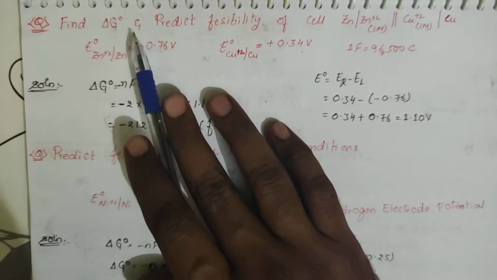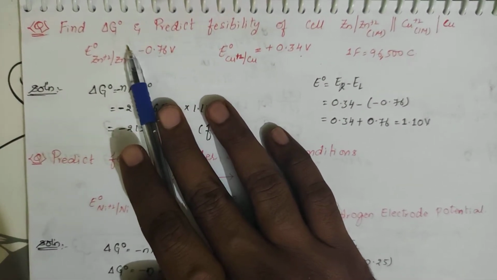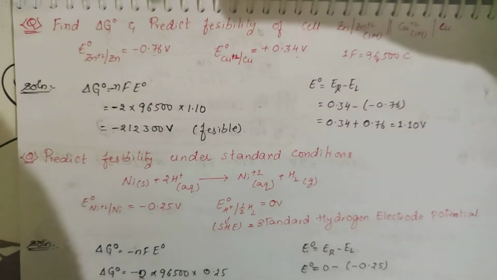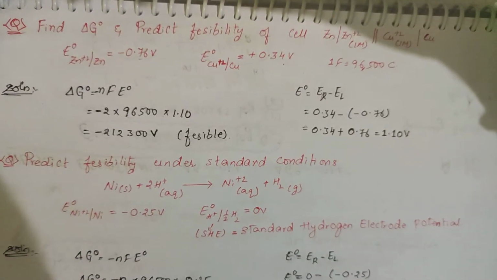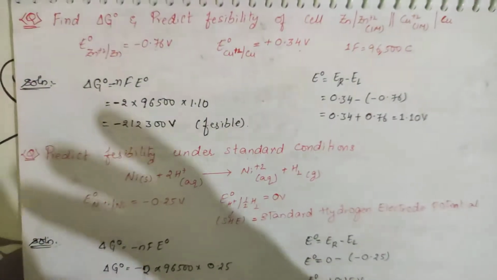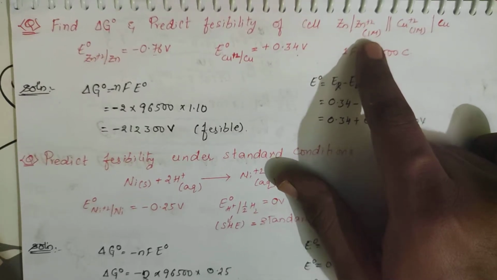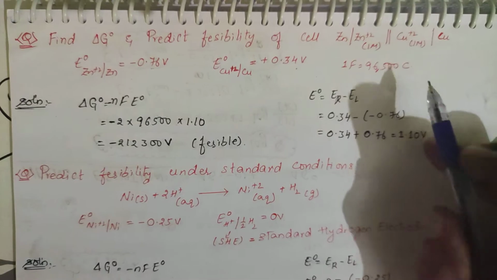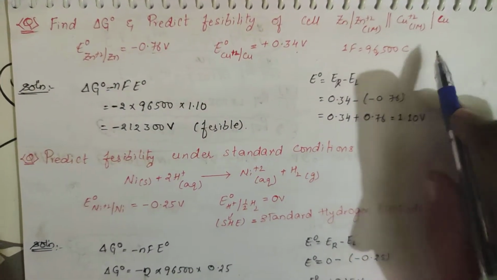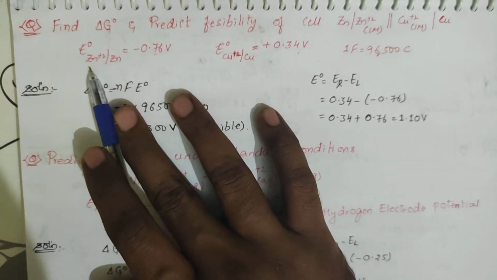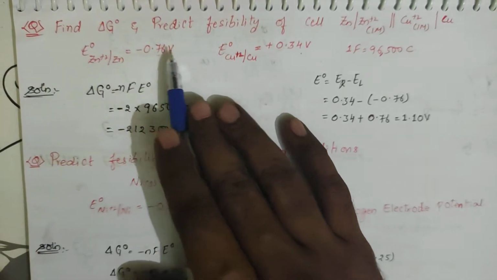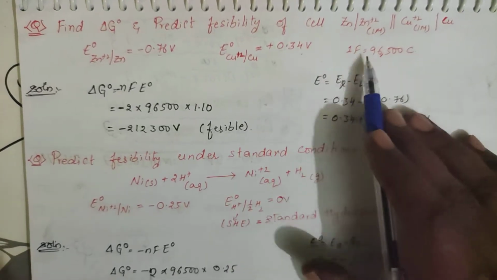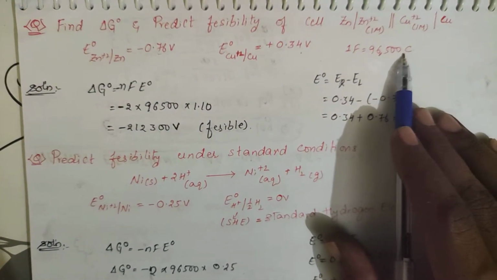Find delta G naught, meaning he is asking for the standard condition value, and predict the feasibility of the cell. He is asking whether the cell will be feasible or not, meaning possible or not. The construction of the cell is Zn getting converted to Zn plus 2, 1 molar concentration, then a salt bridge, then copper plus 2, 1 molar concentration to copper, right? So E naught for Zn plus 2 to Zn is minus 0.76 volt, E naught for copper plus 2 to copper is plus 0.34 volts, and 1 Faraday he has mentioned as 96,500 coulombs.